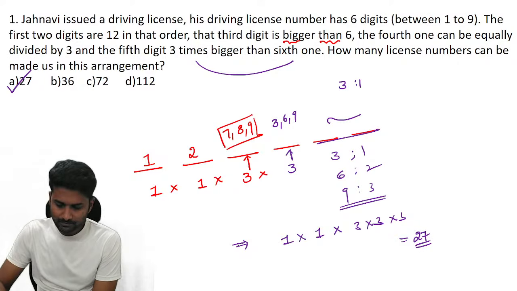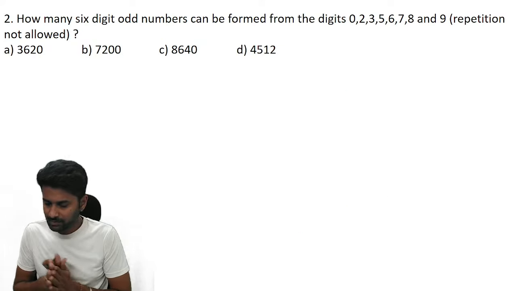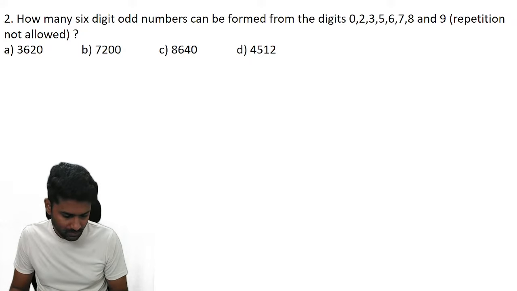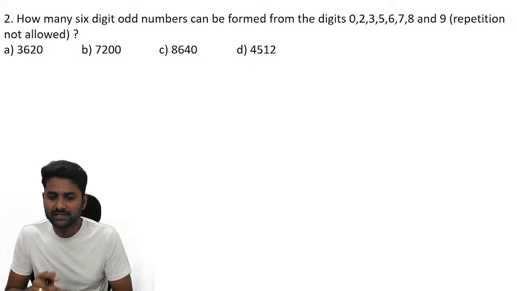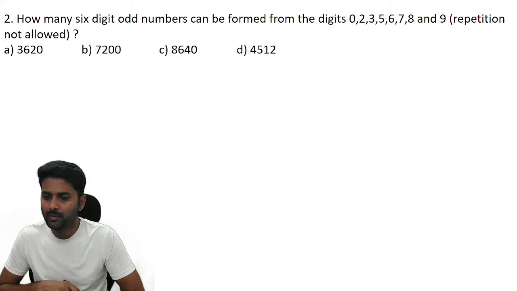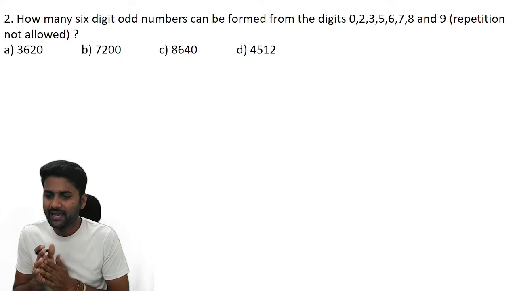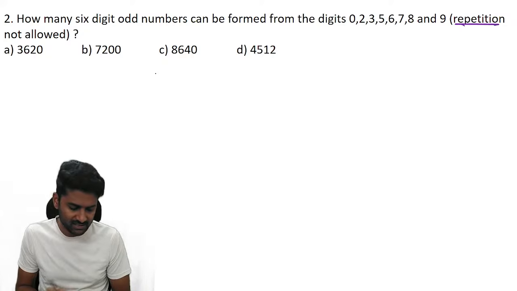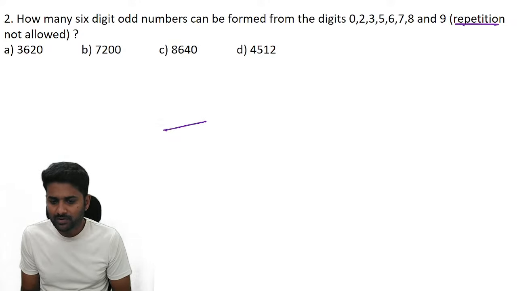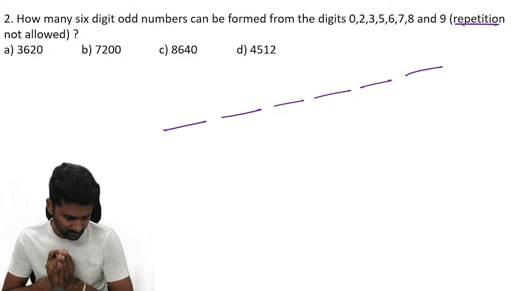Clear? Move to question number 2, again from permutation and combinations. The question: how many 6-digit odd numbers can be formed by using the digits 0, 2, 3, 5, 6, 7, 8 and 9, without repeating the digits? How many different possible combinations can you form using the digits? We need a 6-digit number.